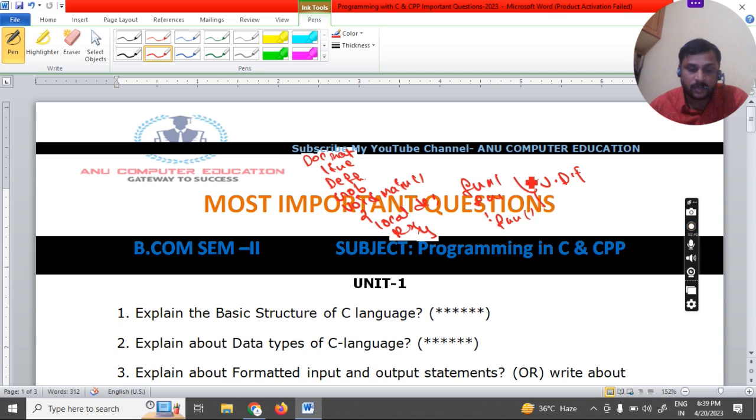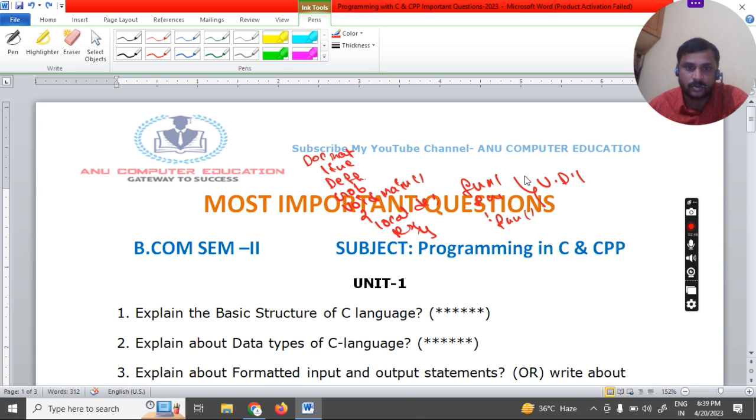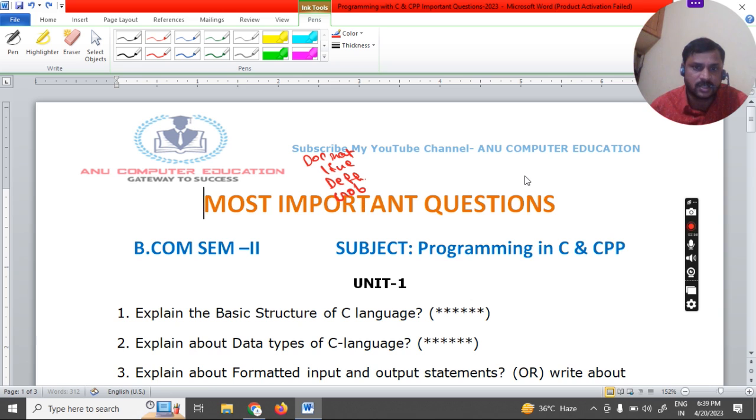Whatever basic structure I explained here, you have to write the structure as it is. After writing the structure, you need to explain each and every point which you have written in the basic structure. Sometimes you may get the same question for 2 marks also. At that time, just mention the structure and go through the concepts.